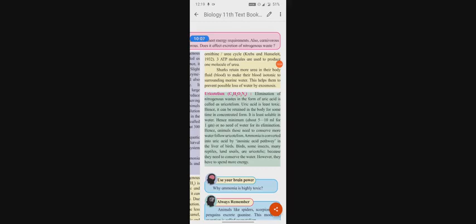So these animals, birds and others, eliminate uric acid as their nitrogenous waste. So these are known as uricotelic animals.